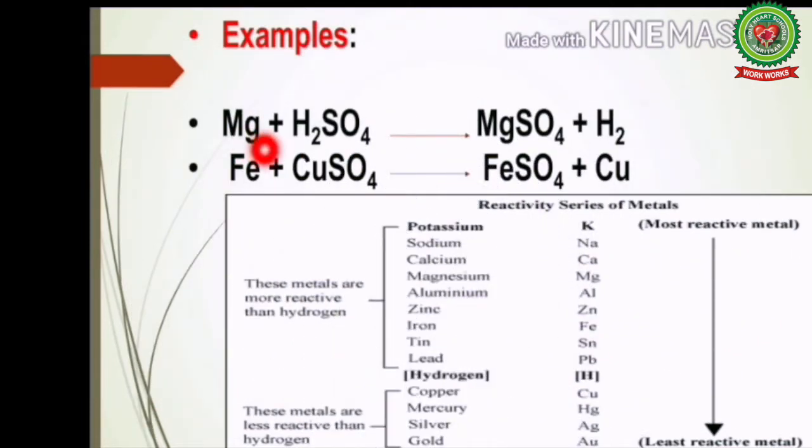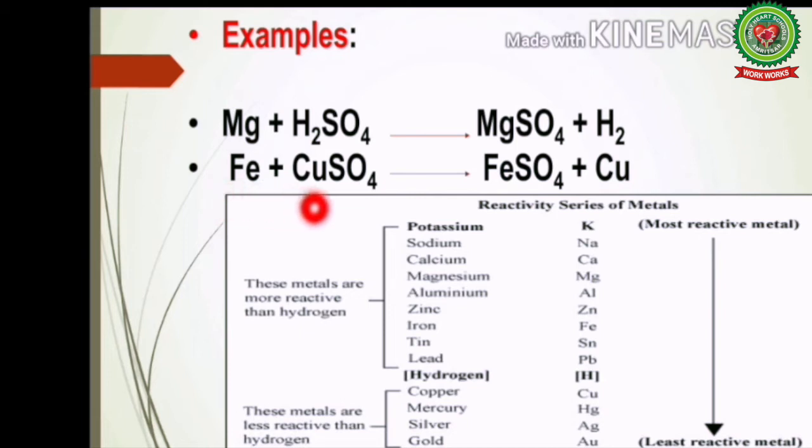Students, magnesium reacts with sulfuric acid to form magnesium sulfate plus hydrogen, H2. Let's see, in an activity series, magnesium is more reactive than hydrogen. So it replaces hydrogen and makes a bond with the sulfate ion and forms MgSO4, magnesium sulfate.